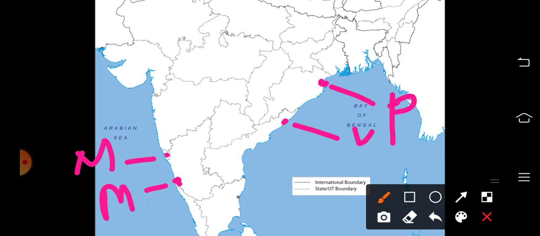Okay, dear children, these are the important mines and important iron ore exporting ports in India. Please go through the textbook. There is also a very elaborate map on textbook page number 54. Please go through that. You can see there are four important iron ore belts, iron ore fields in India. So we are winding up today's class with iron ore mines and exporting ports. We will discuss the next mineral in the next class. Okay, thank you.